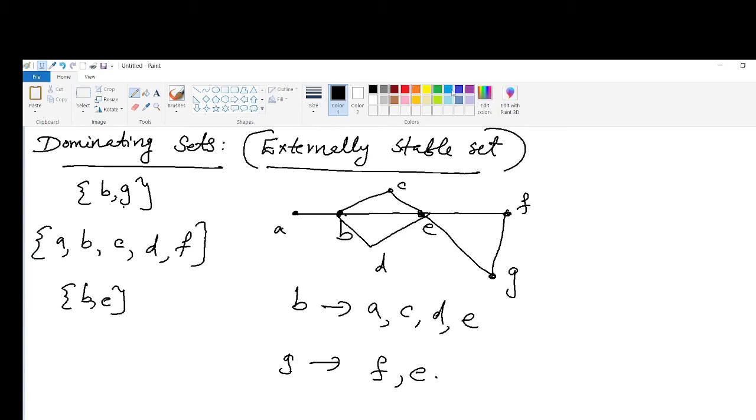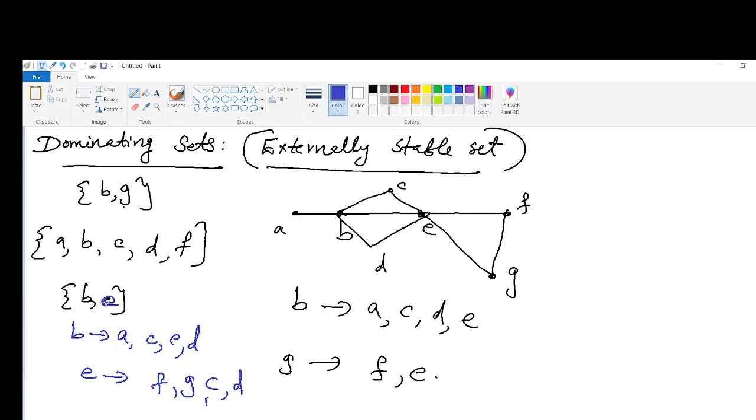Here you can see that the vertex B is adjacent to A, C, E and D, and E is adjacent to F, G, C, D. That means all other vertices in this graph are adjacent to B and E. So this is a minimal dominating set.